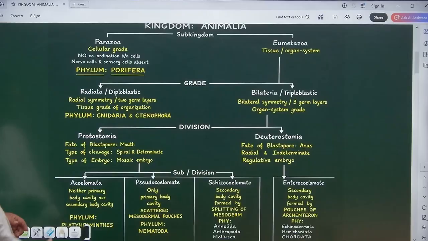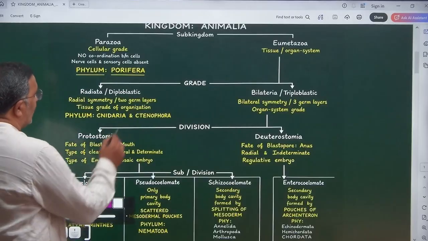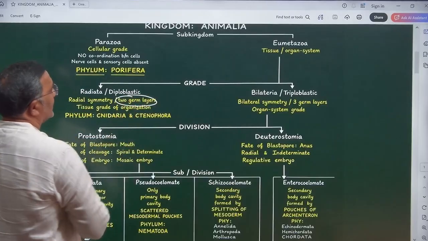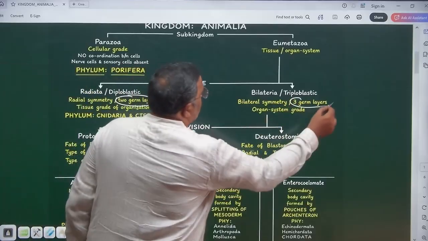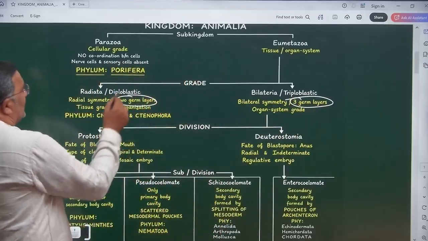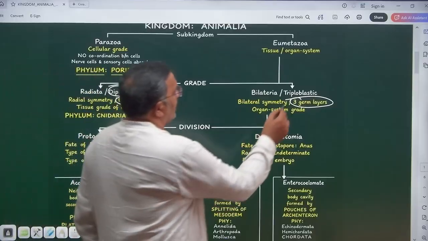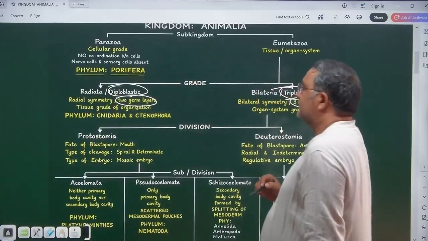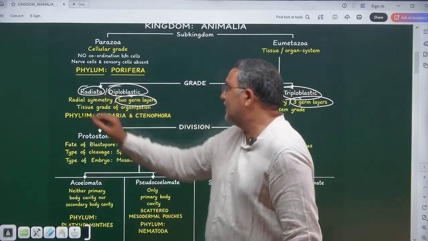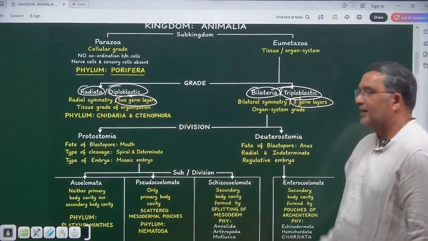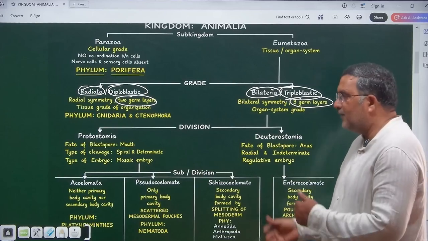Next, in the coming classes, we will see the remaining topics like germ layers, 2 germ layers, 3 germ layers, which we call diploblastica and triploblastica. Then we will go with symmetry, radiata and bilateria. They will come one after another.